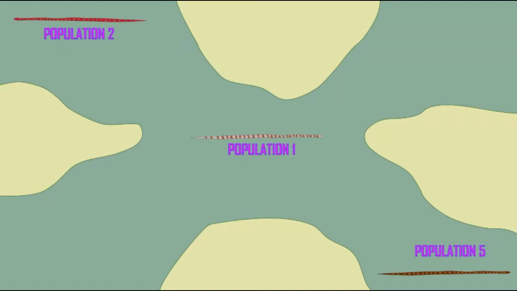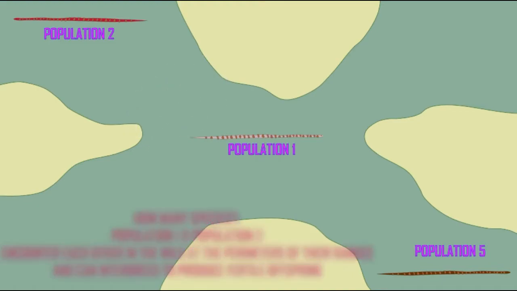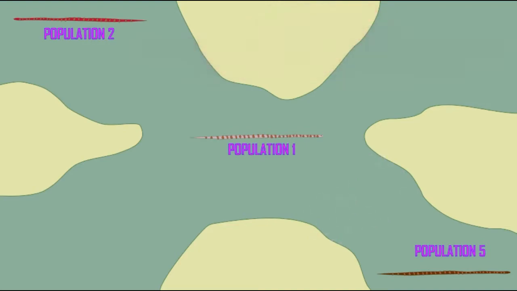If population 1 and population 2 individuals sometimes encounter each other in the wild at the perimeters of their ranges where they overlap, and they can interbreed, would one consider them the same species? Many might say yes, they would be varieties or subspecies of the same species. If population 1 and 5 could do the same, would one consider them the same species? Many would argue yes.